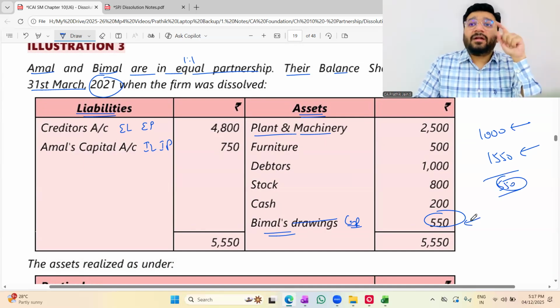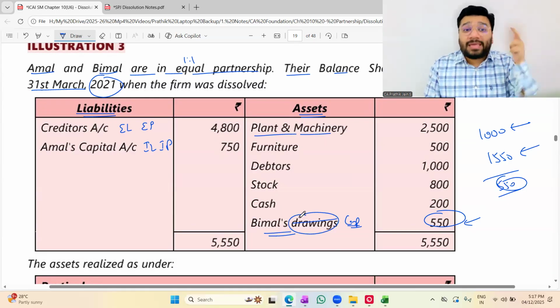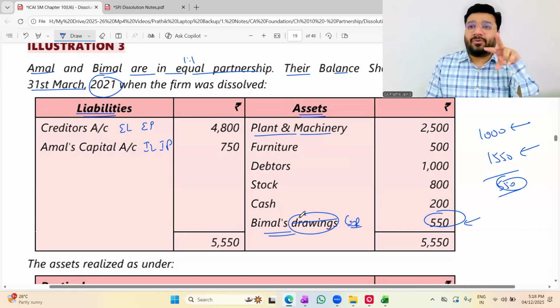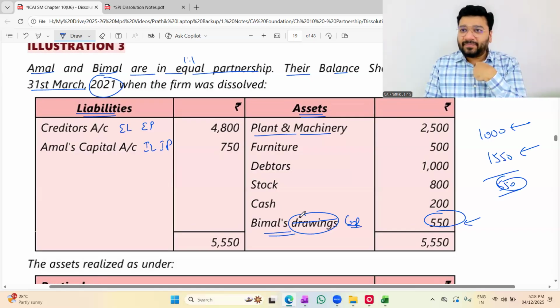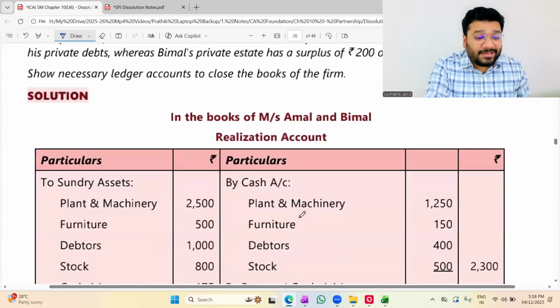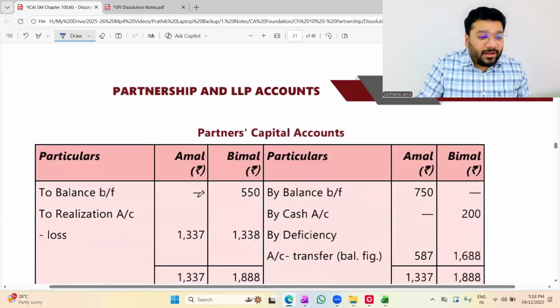Normally, whatever the drawings ledger balance is, what are we supposed to do? Transfer it to the capital account. You can't leave it in the drawings ledger. You have to transfer it to the capital account. They have not transferred it, so we should pass the transfer entry. They have not done the transfer entry. If you look at the answer, the capital account has a debit balance.